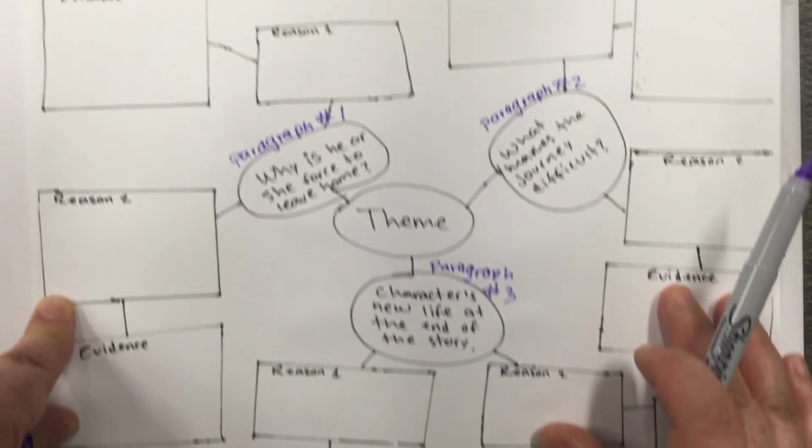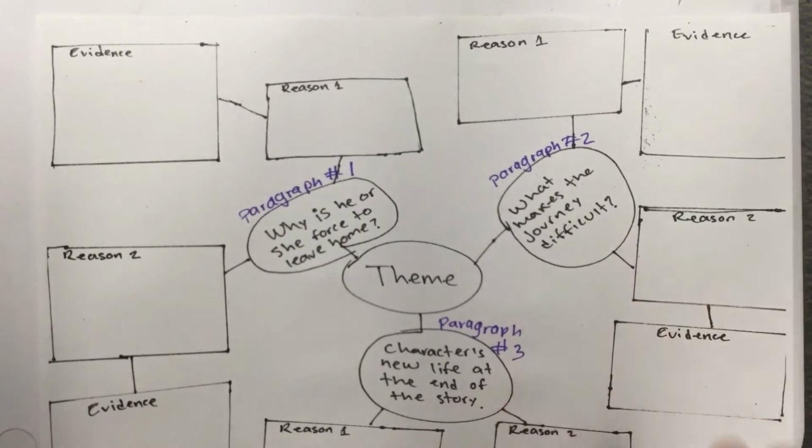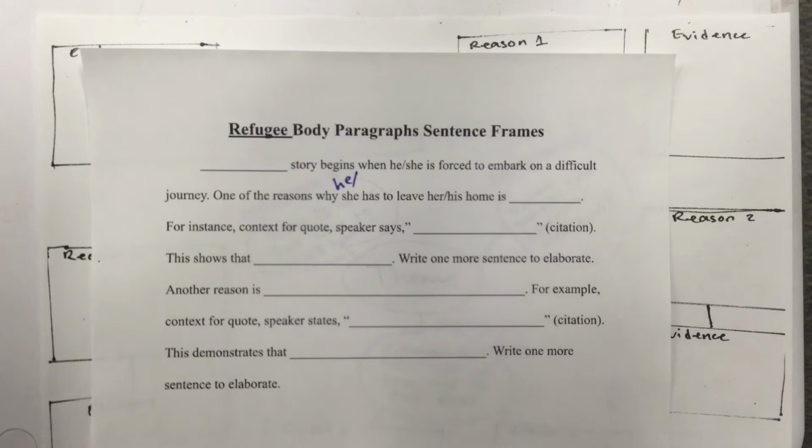Today, I'm going to show you how to complete paragraph number 1, in case you are confused. I have provided some sentence frames in Google Classroom that you can use if you don't know how to begin writing. These are the sentence frames. They look like this. The first sentence is your topic sentence. In there, you have to tell me what that paragraph is going to be about.